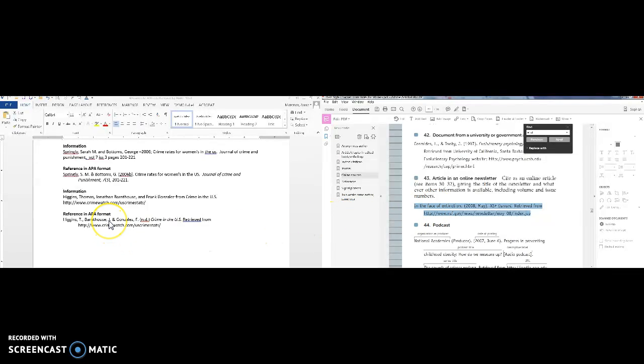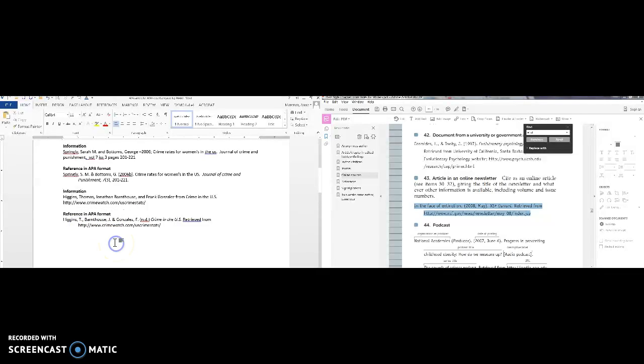But we have authors, okay? So we have Higgins, Barnhouse, and Gonzalez. We don't have a date though, and so APA tells you what to do with no date, but it's basically N period, D period. And the title of my little article in this newsletter is Crime in the U.S. It was retrieved from this website. Whenever we have retrieved, we don't tell the date it was retrieved on. MLA does that. We don't do that in APA. And we give the entire website, including the HTTP.